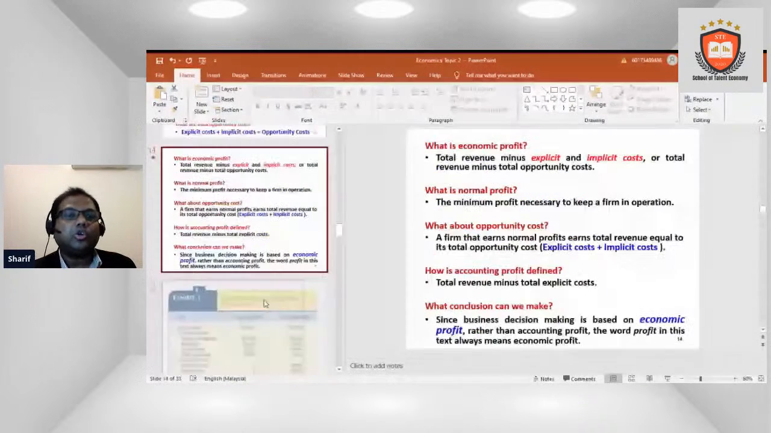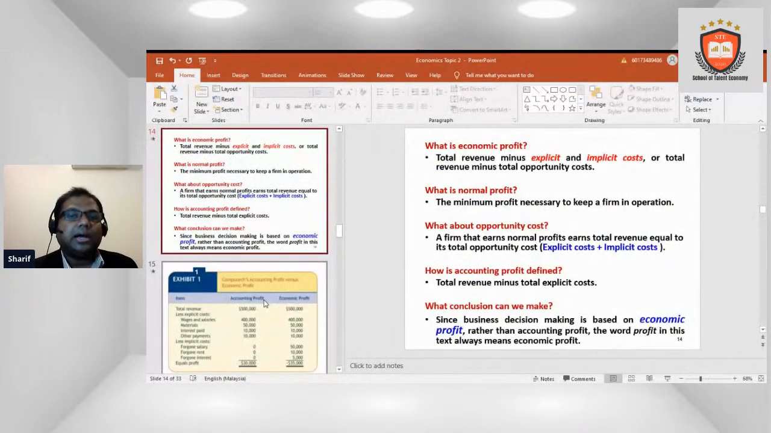These are a few of the basic economic things. This way, we can understand the economy properly, and we can take some good initiative in the present conditions. What is economic profit? Economic profit is total revenue minus explicit and implicit cost, or total revenue minus total opportunity cost. What is normal profit?